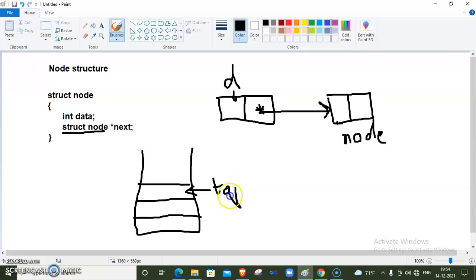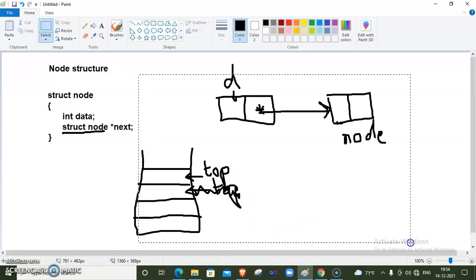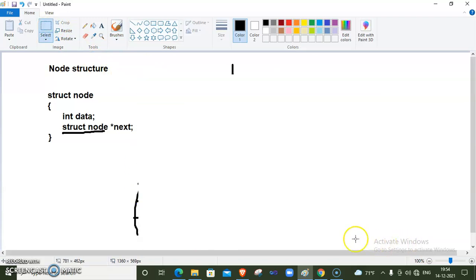When user wants to store one more element inside the stack, then we increase the top by 1 inside array. We increase the top by 1, then our top goes to next location, here, and at that latest top we store the next element. So this is the array implementation. But what happened inside the linked list? See here, now we implement the stack by using linked list and not by using array.